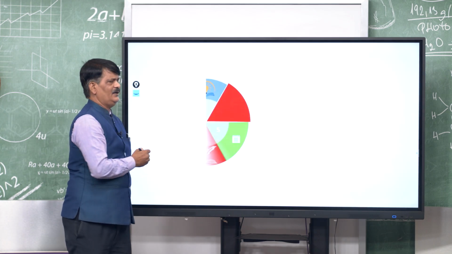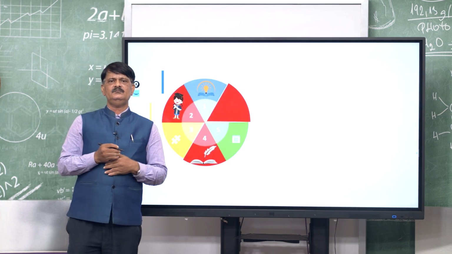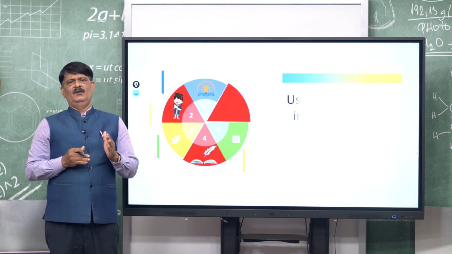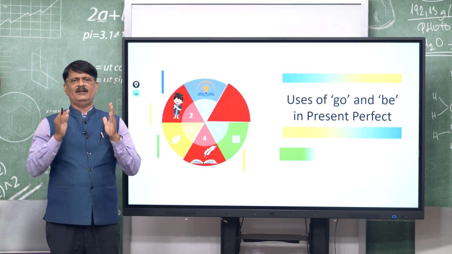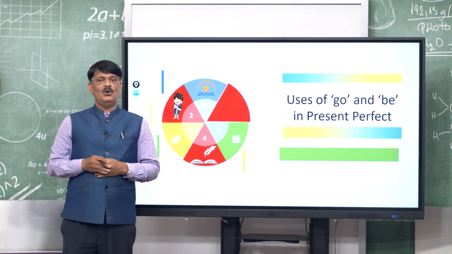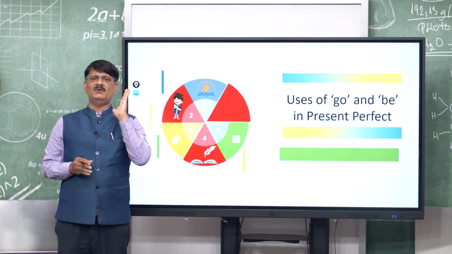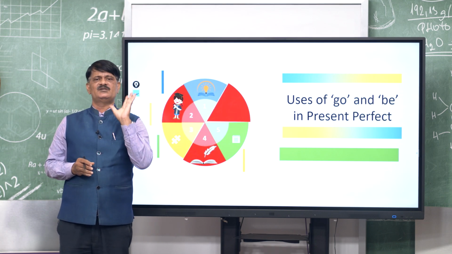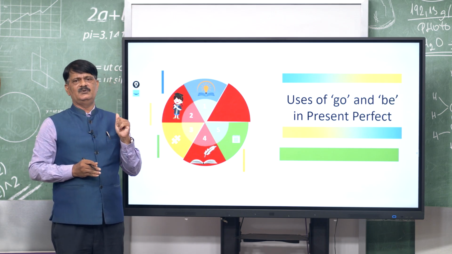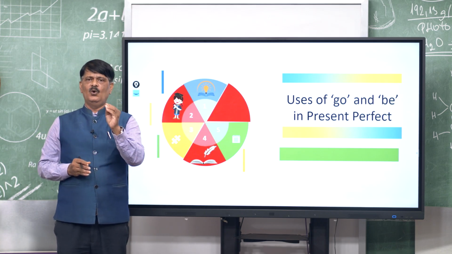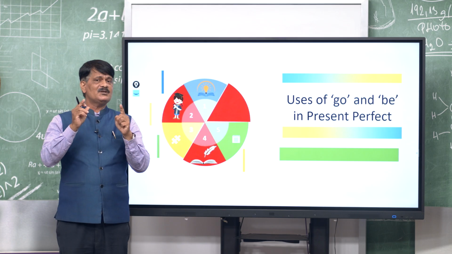Next we will see what more there is. Many things are there, we have to go one after another. Use of go and be in the present perfect. The present perfect is very essential from the examination point of view. Some examples we will see. Uses of go and be. What is be?